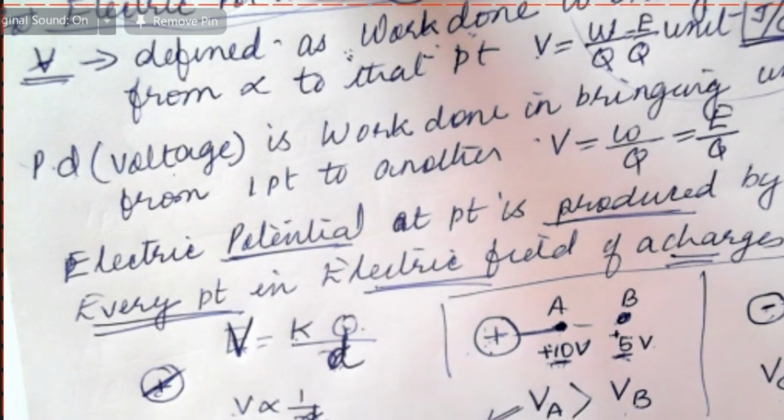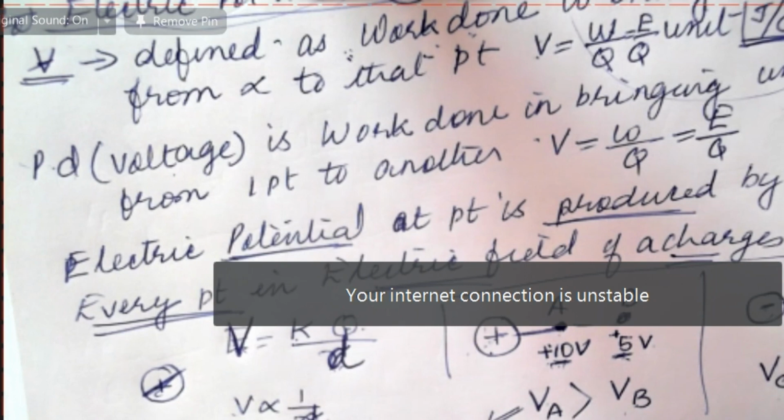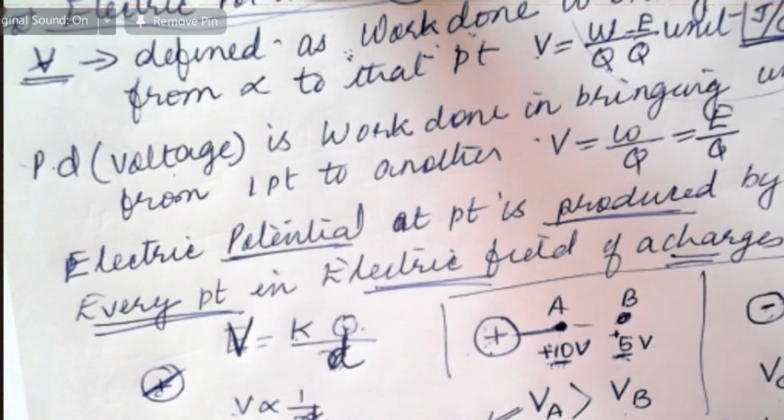Here this negative 10 point is closer to the charge. Since it is negative, this is at a lower potential. So positive potential is higher than negative potential.